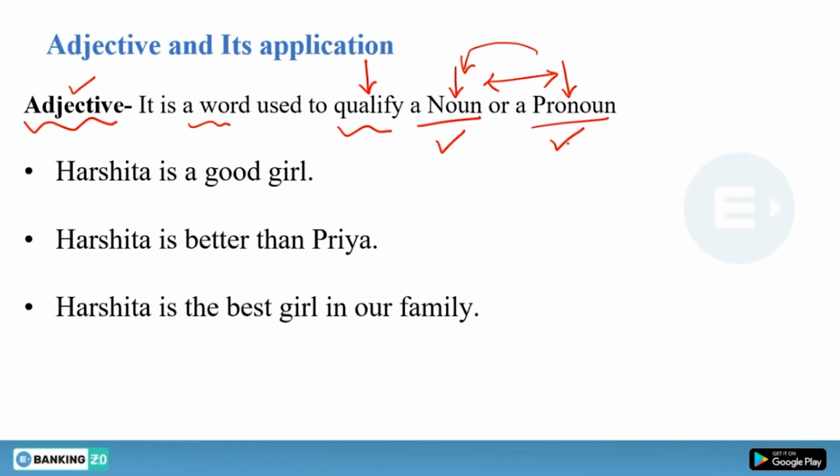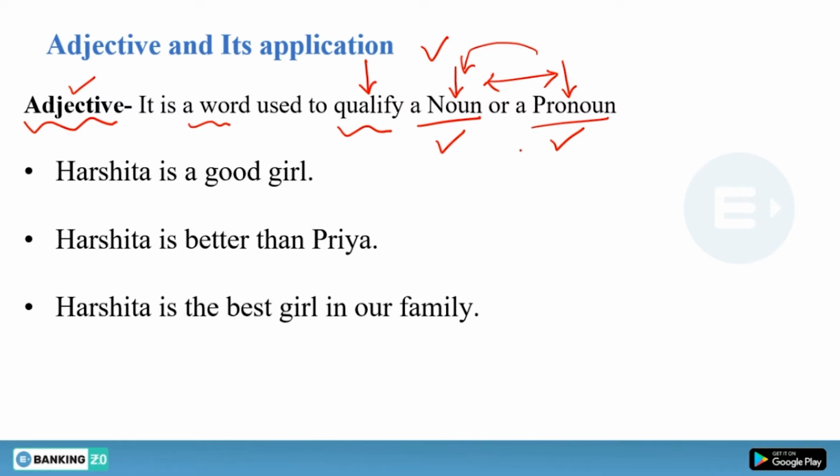Now, what is the meaning of qualify? Suppose you are talking about a person, which is a noun, and you want to describe more things. Suppose you're talking about a man and he's a very genuine person, very intelligent person, very disciplined person, and very hardworking.